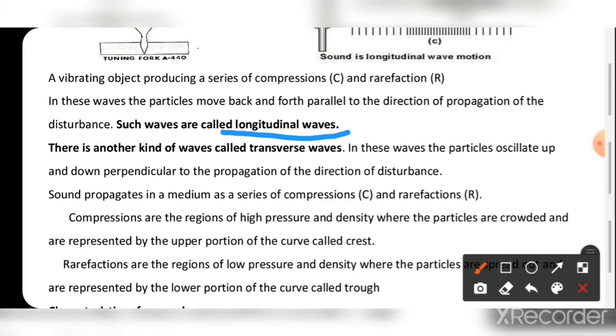Compressions are the regions of high pressure and density where the particles are crowded, and are represented by the upper portion of the curve, called the crest.